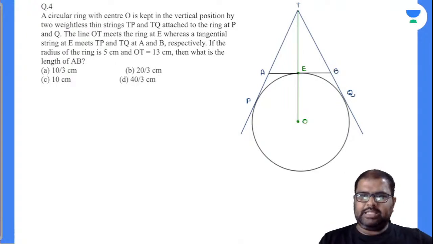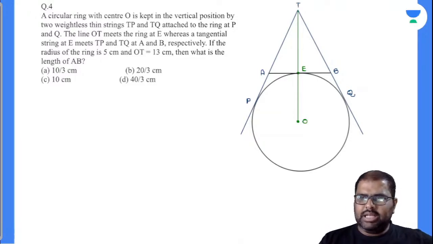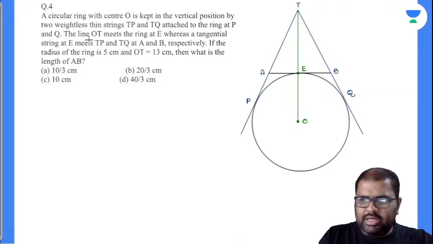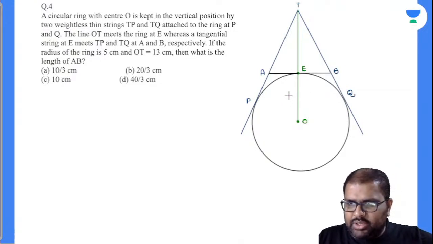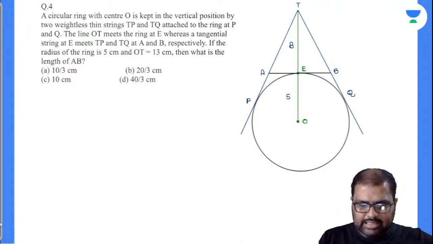Respectively, if the radius of the ring is 5 centimeters and OT's length is 13 centimeters, what is the length of AB is the question asked. Okay, so we'll solve it. Now from O to E is nothing but the radius of the circle, and this is 5. OT value is 13, so TE value will be 8. Everybody knows. And you closely observe that you are asked to find this AB length.